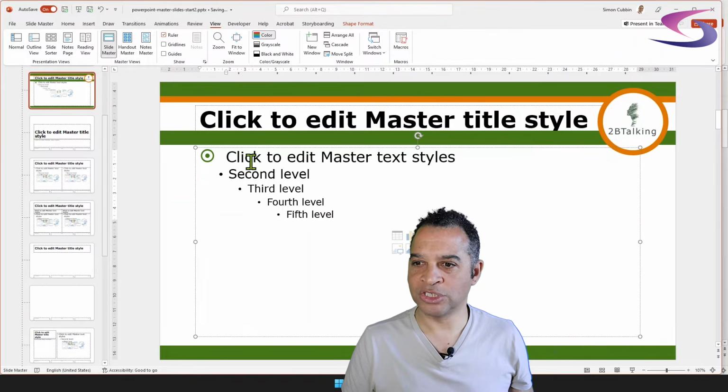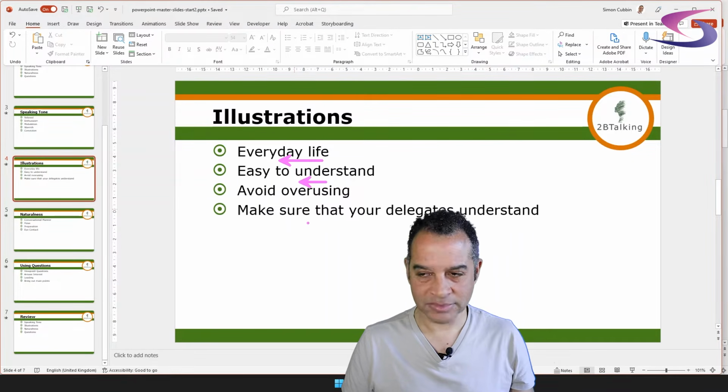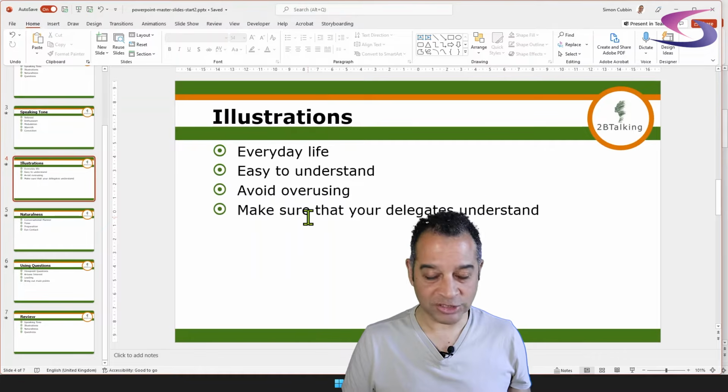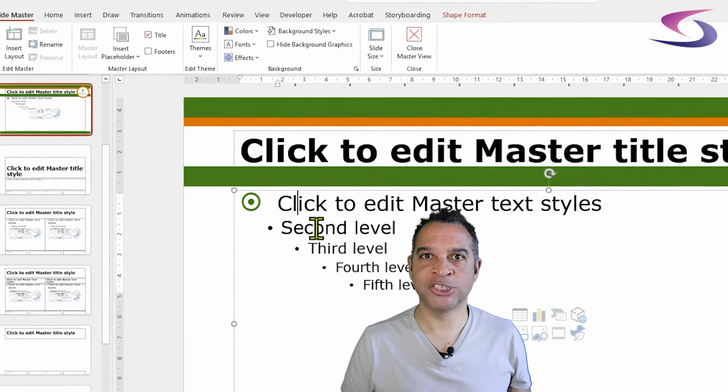What I also want to do is let's just go back to our normal view. So if I click on this normal view button, we can go back to our presentation, and that's looking good. What I also want to do is increase the gap between the bullets, these ones here. So let's do that. I'm going to hold down the Shift key and click on our little shortcut button at the bottom to go into my slide master view. I'm going to click on the line I want to add the spacing to.